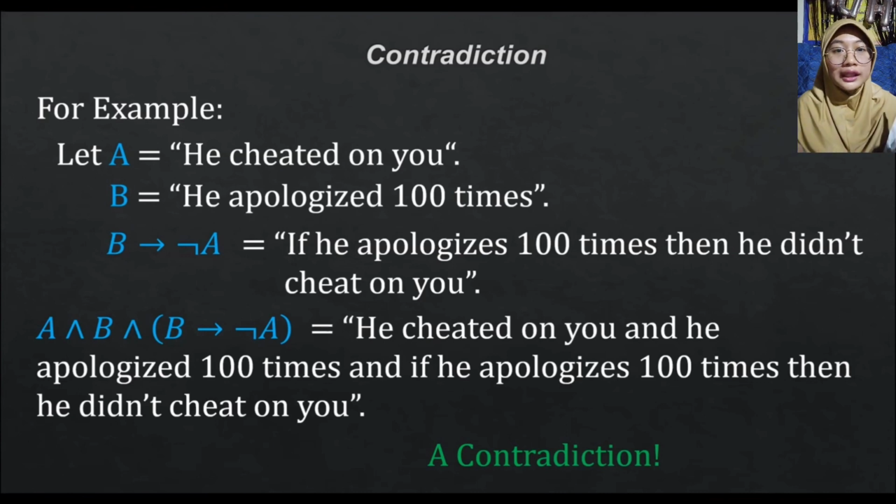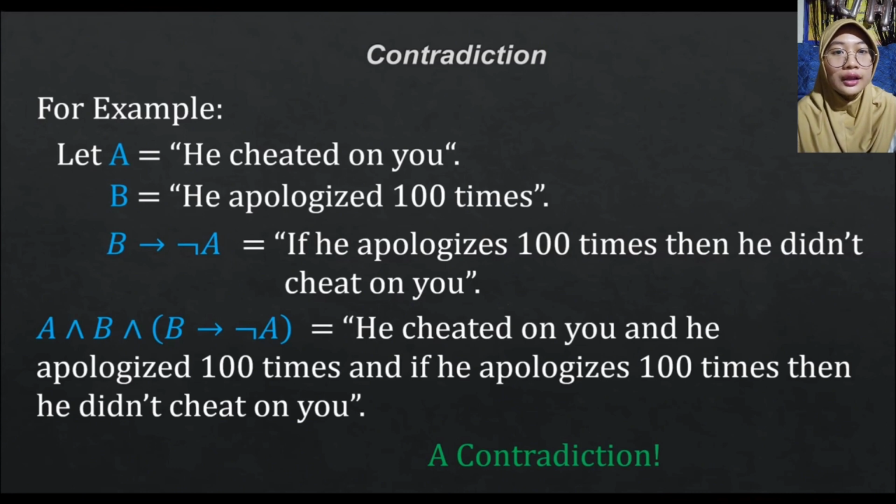Now how to make it not a contradiction? To make it not a contradiction, we could erase this A. This is like, if you are really forgiving a person, then you need to forgive him completely. That is, you need to forget the fact that he cheated on you after forgiving him.